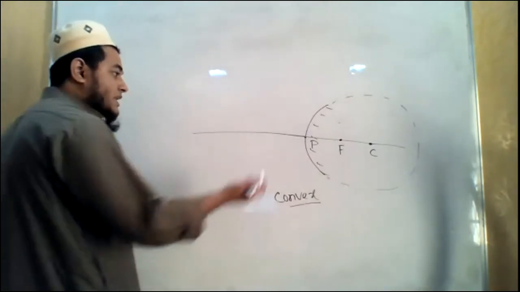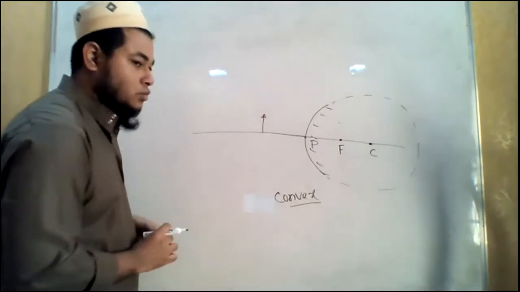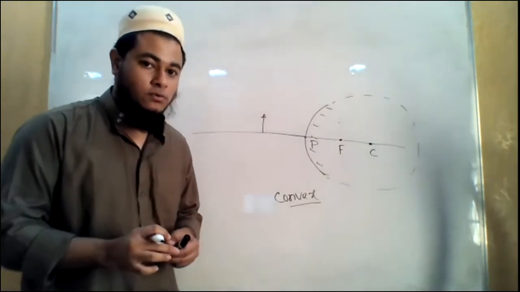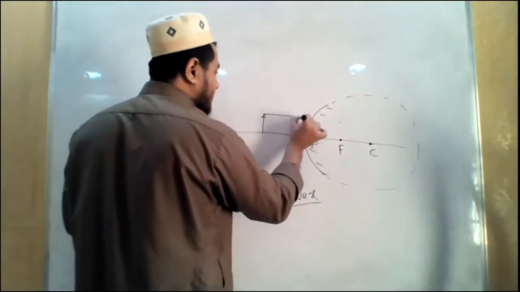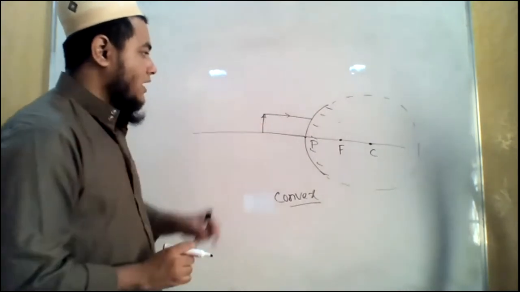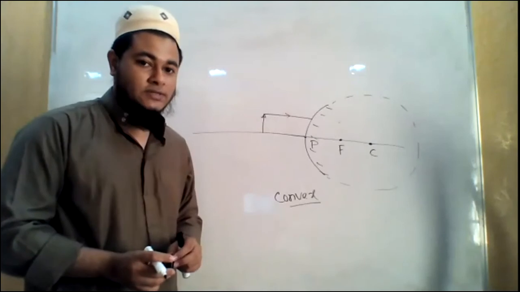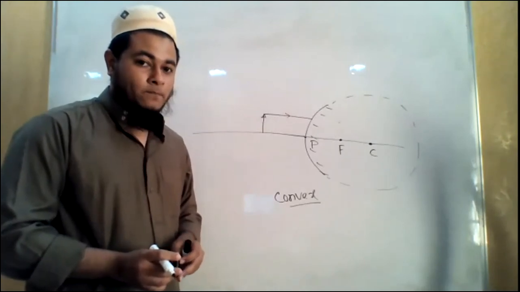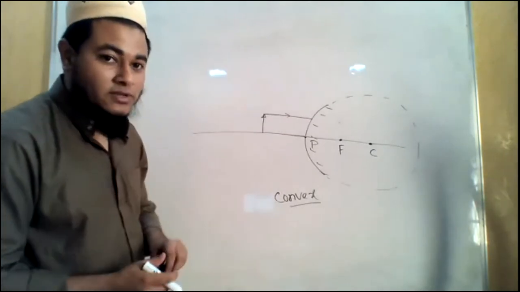So now we can keep any object at any point. Now we want to know how the image is formed. For that, we need two incident rays to get two reflected rays. Number 1, let us say I have this one. So can you tell me how it is going to pass? It will be reflected, right? But how it will be reflected?